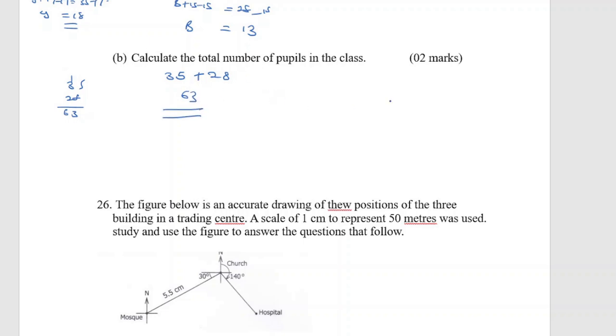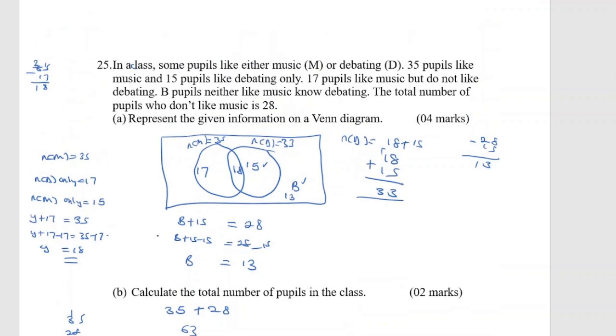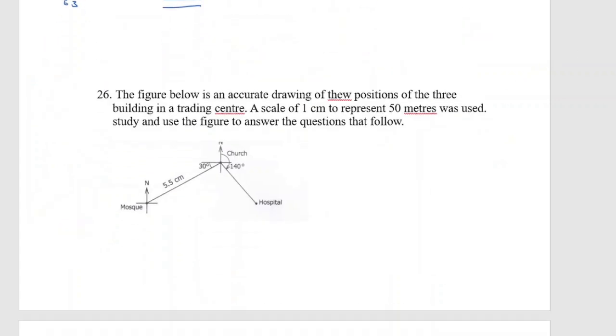If you don't do this one, you can also go ahead and add all the members. You can just come in, you add 17 plus the 18 intersection plus 15 debate only plus 13 the neither. When you add all of this, you are now going to come up with a total of 63. So there were 63 members.